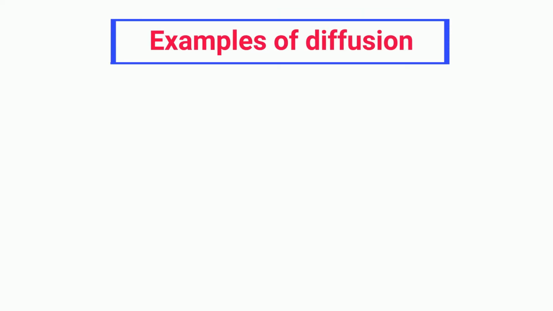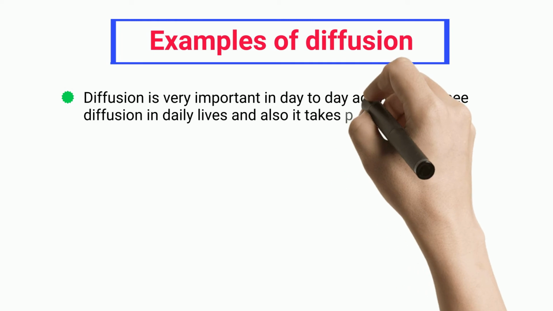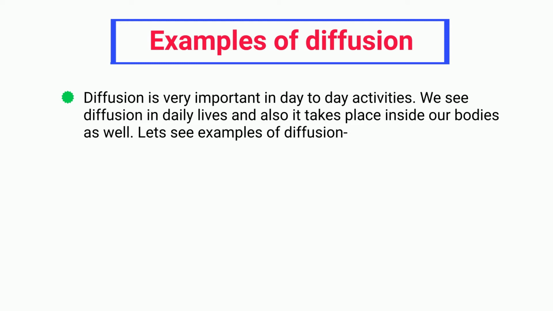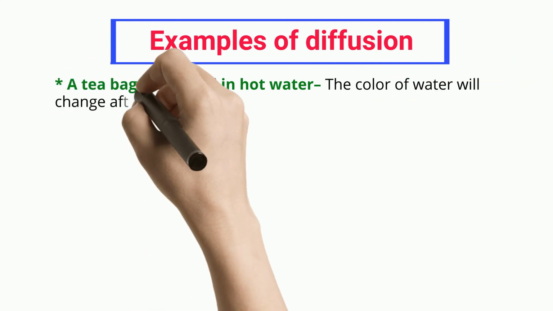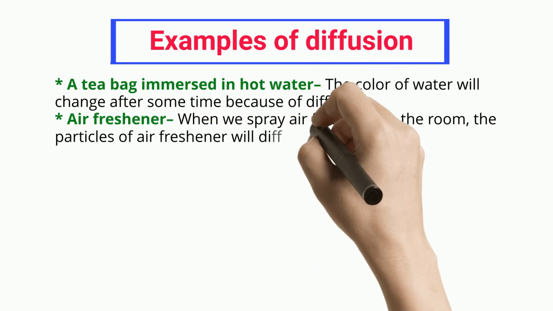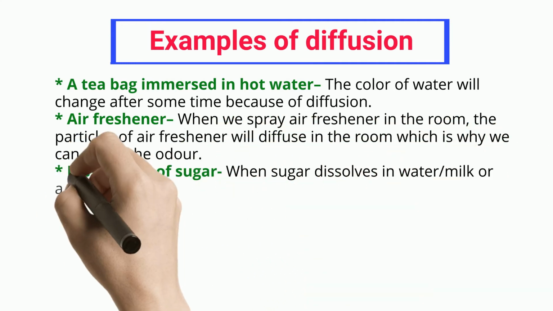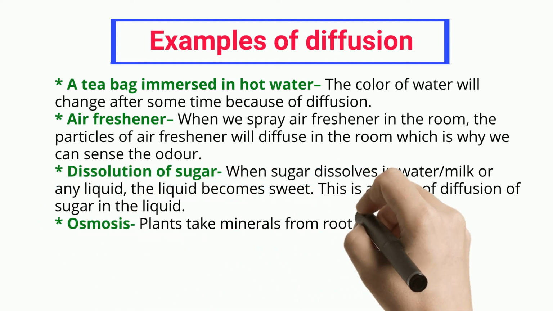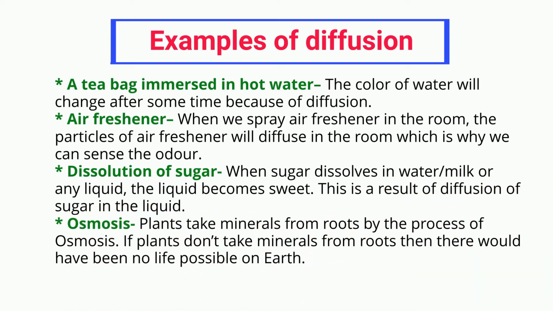Examples of diffusion. Diffusion is very important in day-to-day activities. We see diffusion in daily lives and also what takes place inside our bodies as well. Let's see examples of diffusion. A tea bag immersed in hot water? The color of water will change after some time because of diffusion. Air freshener? When we spray air freshener in the room, the particles of air freshener will diffuse in the room, which is why we can sense the odor. Dissolution of sugar. When sugar dissolves in water, milk or any liquid, the liquid becomes sweet. This is a result of diffusion of sugar in the liquid.